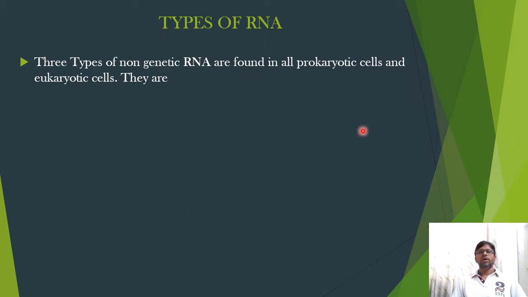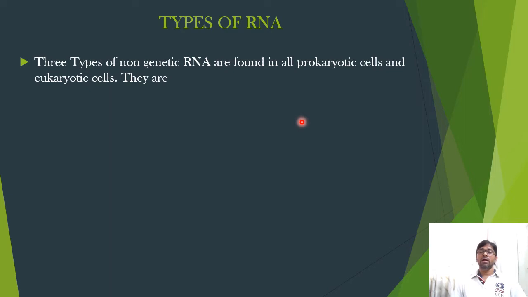Let us discuss the types of RNA. Three types of non-genetic RNAs are found in all prokaryotic and eukaryotic cells. This is the RNA present in cells where DNA is the genetic material.